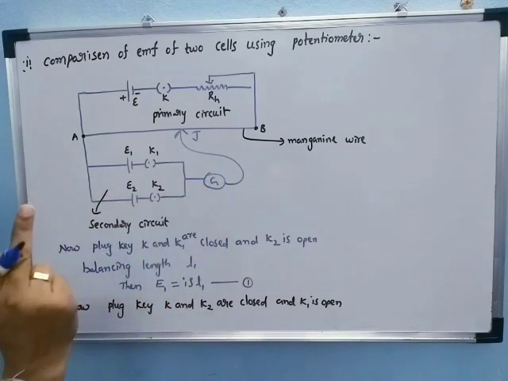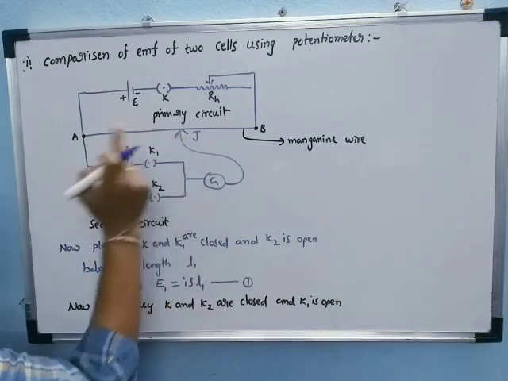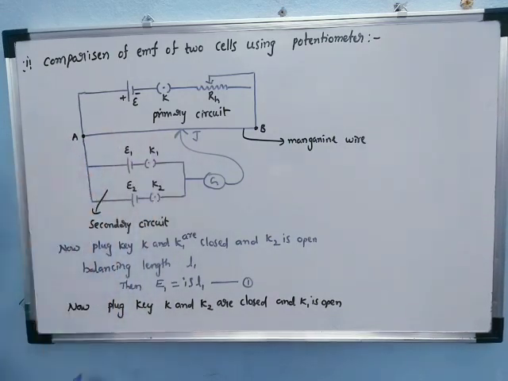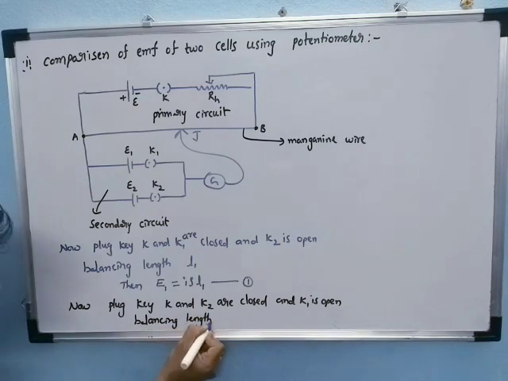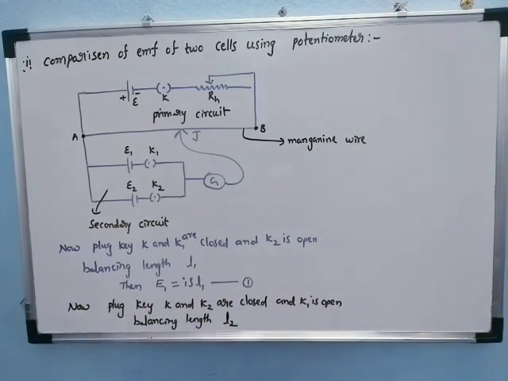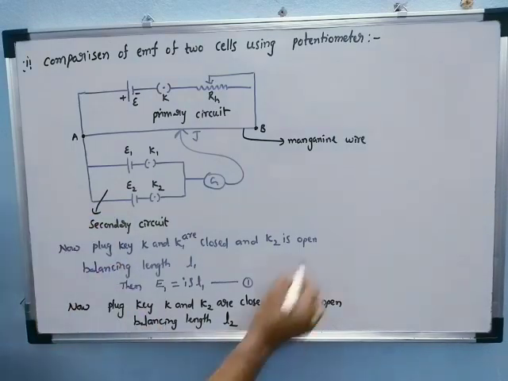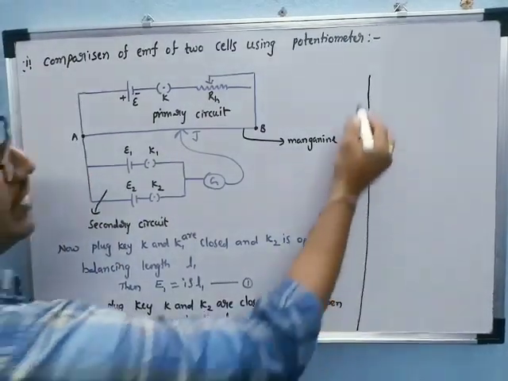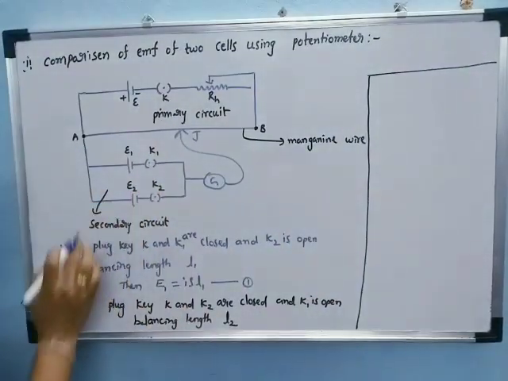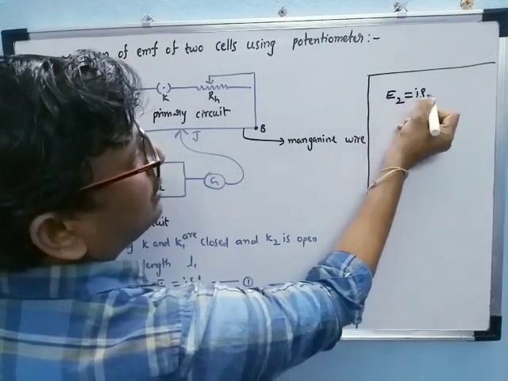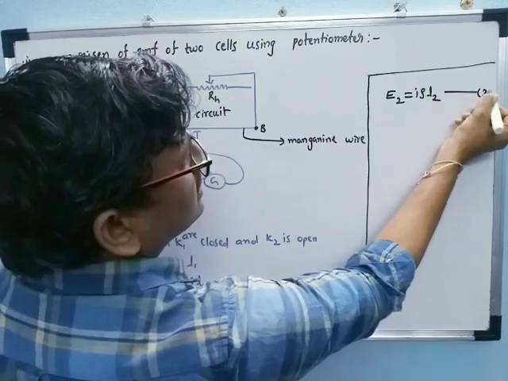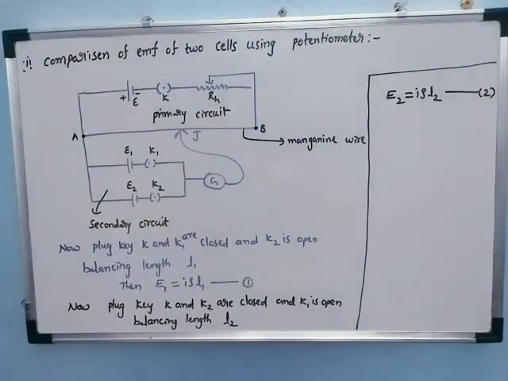Null deflection is nothing but zero. Then we stop the jockey and measure the balancing length, which is L2 due to the second cell. Then we can write E2 is equal to I rho L2. This is equation number 2.